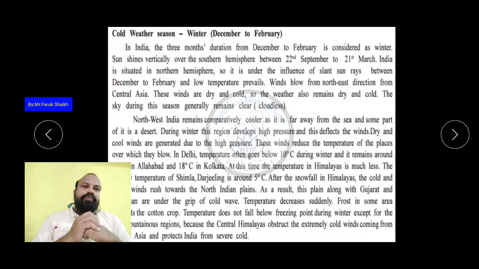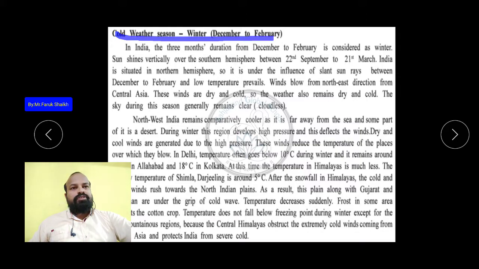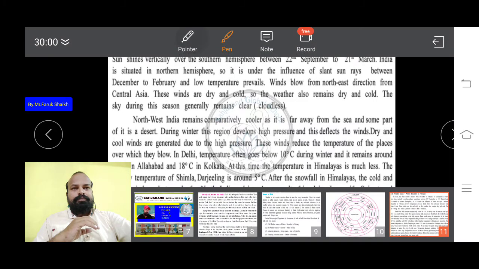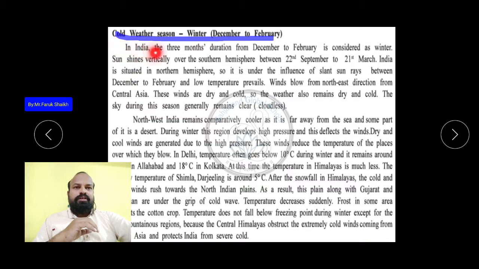Now the cold weather season, which we experience in December to February, is called the cold weather season, winter, December to February. So in India, the 3 month duration from December to February is considered winter.